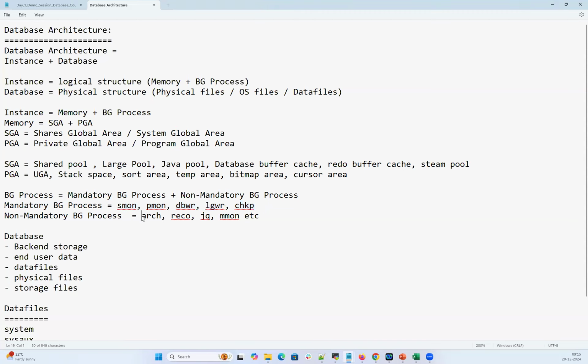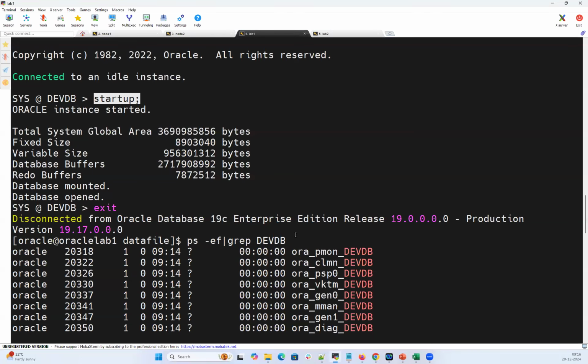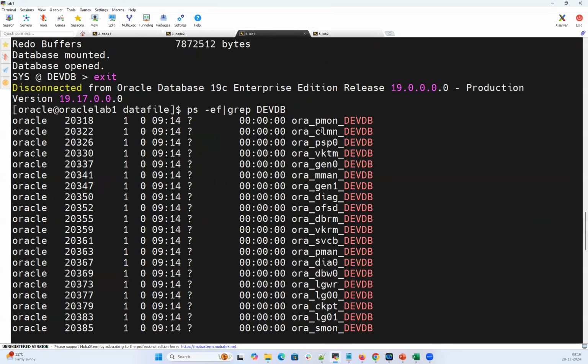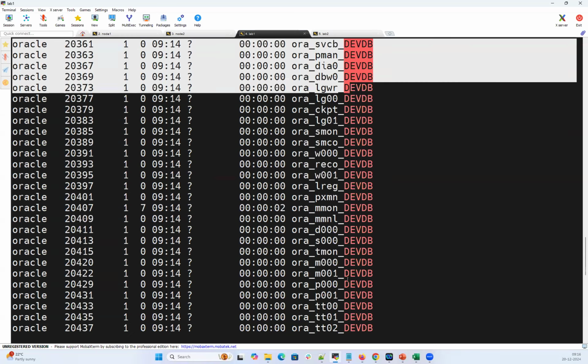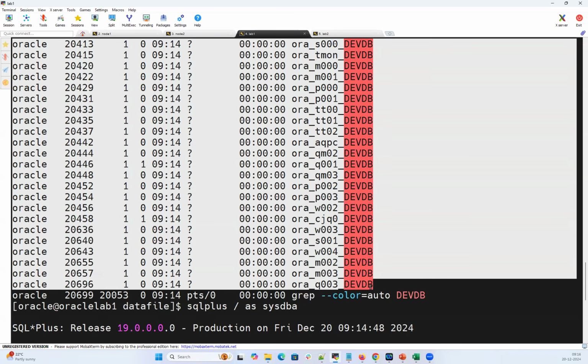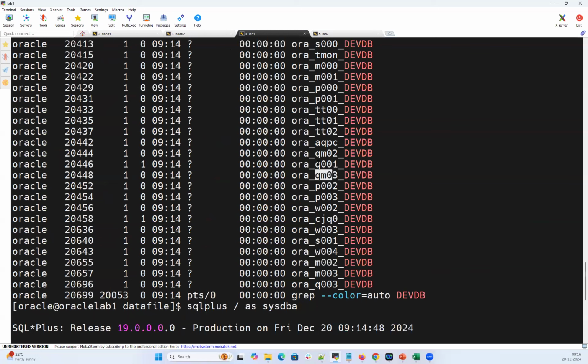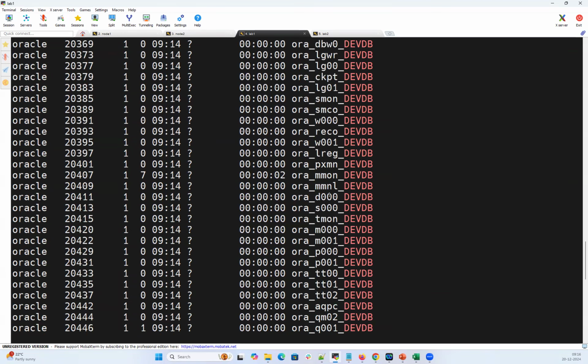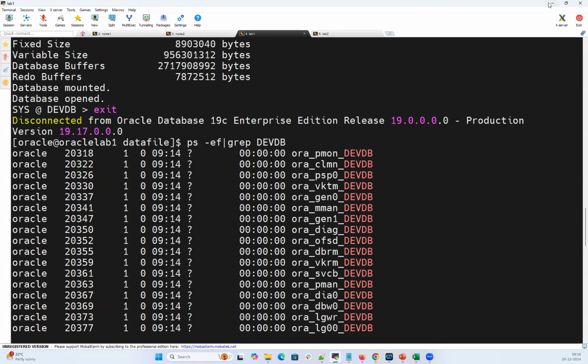Apart from this, there are non-mandatory background processes. I mentioned only four here, but ideally there are 20, 30 mandatory and non-mandatory background processes you can see. It is not mandatory to know what all these are. You can go to the Oracle documentation, and even if you ask me, I don't know. I need to refer to the Oracle documentation, because it's not heavily needed. It's internal to what the instance needs. Okay, thank you, sir.